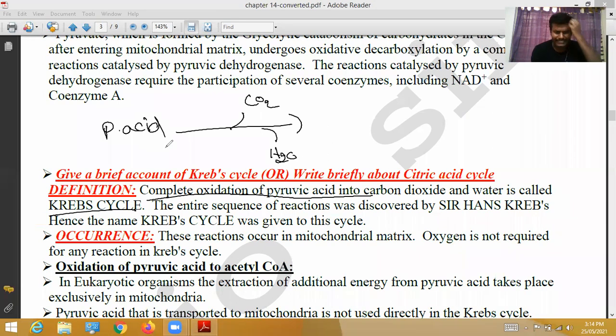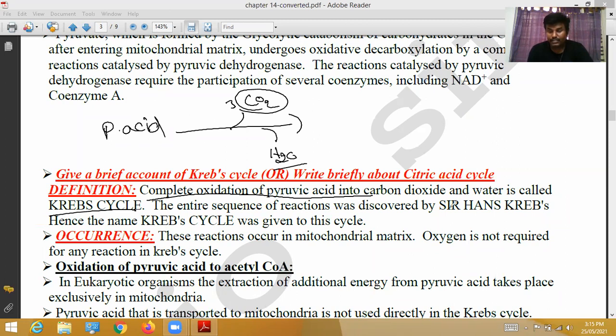When pyruvic acid is completely oxidized, carbon dioxide is released. The 3 carbon atoms are released as 3 carbon dioxides, and water is formed. That's all.